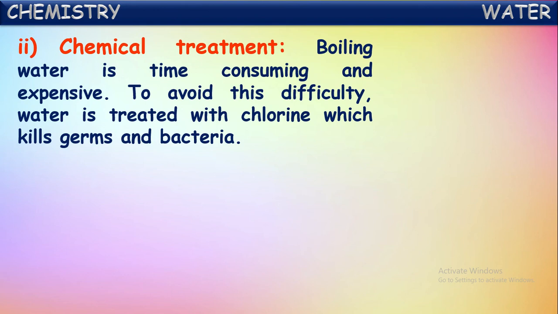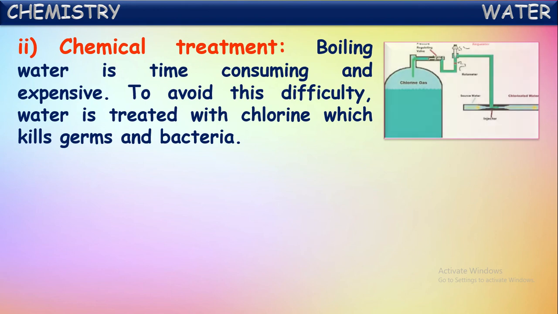So in this, to avoid the difficulty of boiling, water is treated with chlorine, which kills the germs and bacteria immediately. So what is done here? Chlorine gas is passed into water to kill these microorganisms like germs and bacteria, so that water is made safe for drinking. It is simple and immediately done.